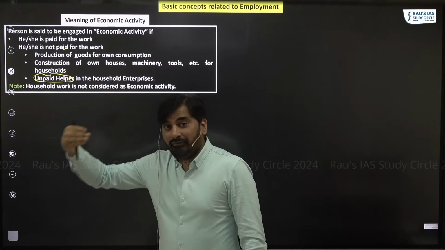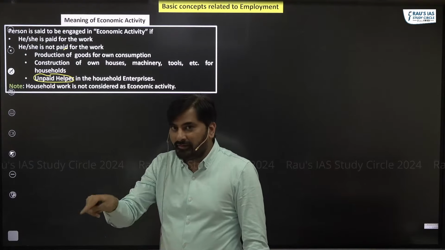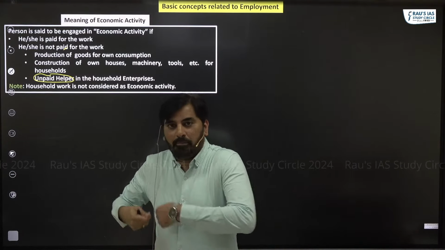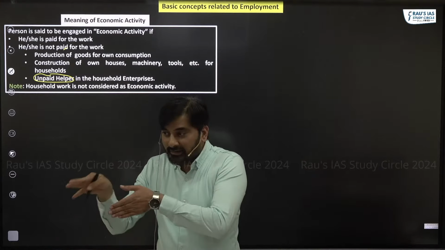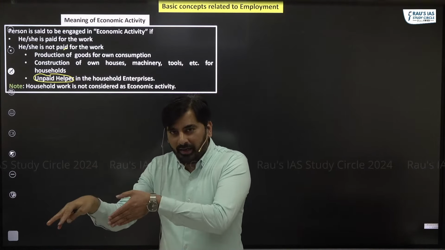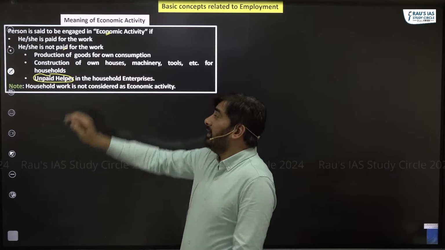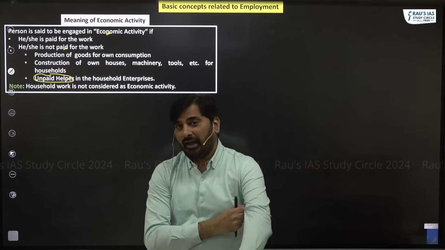But let's say someone is helping me in running this household enterprise. For these people, I'm not paying any kind of money, but still these people who are not getting paid for the job, they are still considered to be involved in some kind of economic activity.